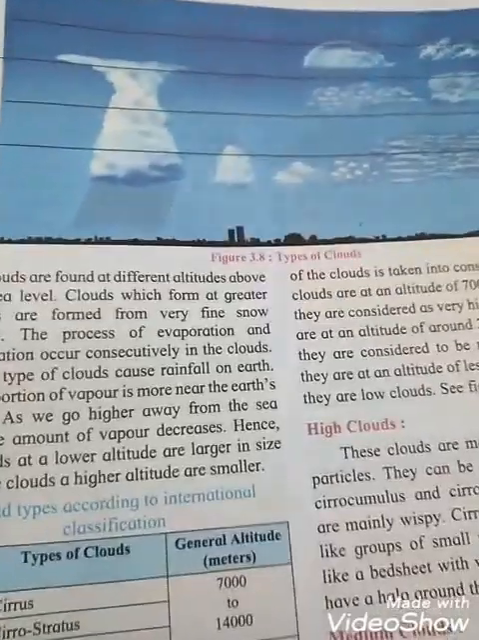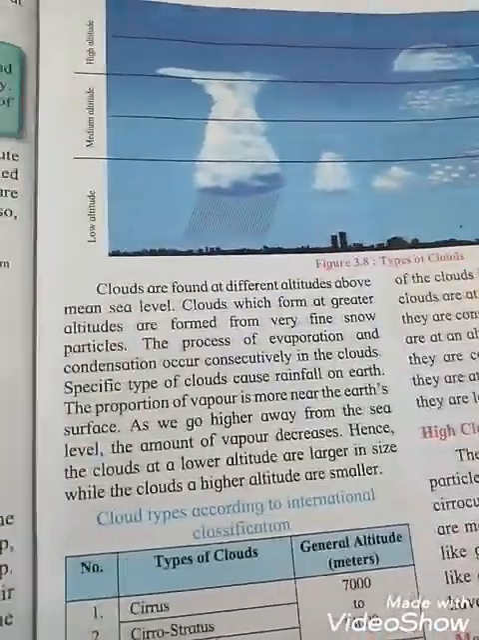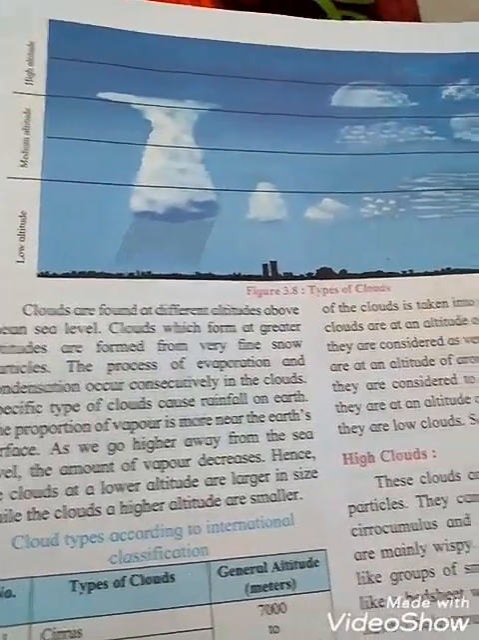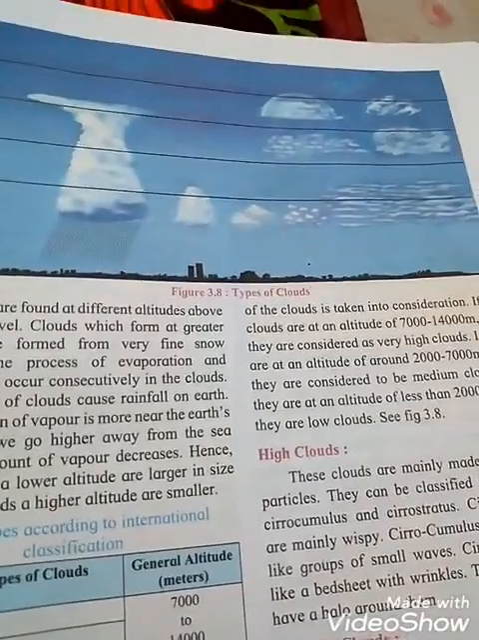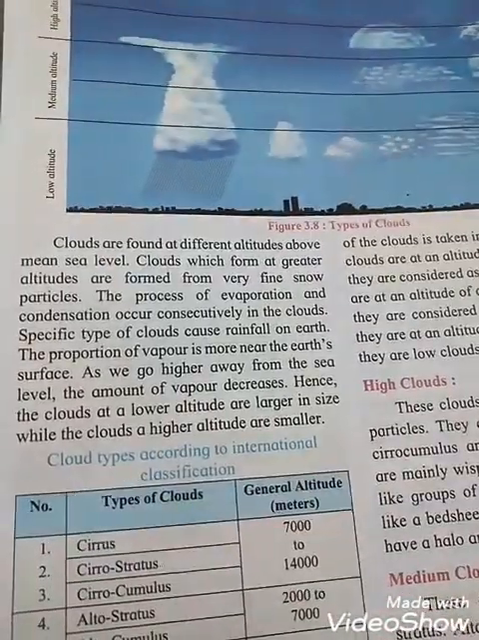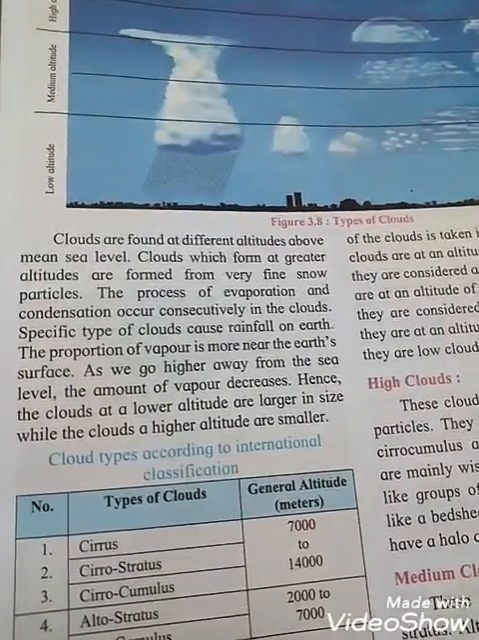Students, figure 3.8, types of cloud. Can you see the low altitude, medium altitude and high altitude? See figure 3.8, types of cloud. How many types of clouds are there? Clouds are found at different altitudes above mean sea level.